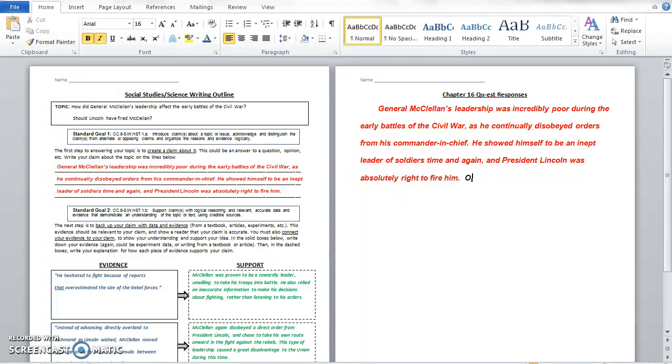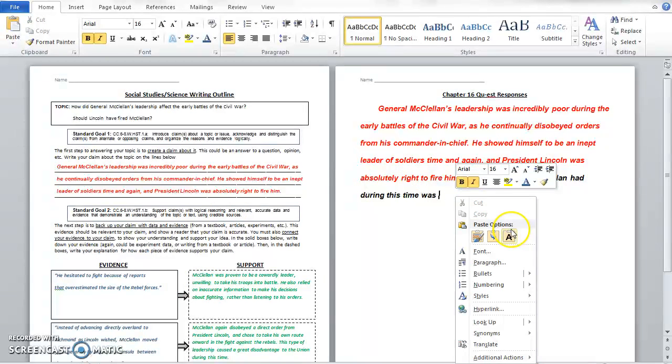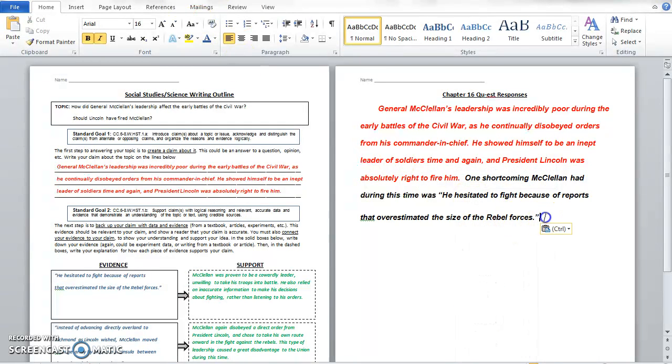So you could say, for example, that one shortcoming McClellan had during this time was, so now you've introduced your evidence. You can come over here and copy that and add it right into your response, and we'll change this color back just to make sure everyone can remember that it's your evidence.